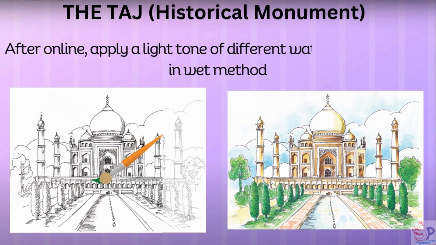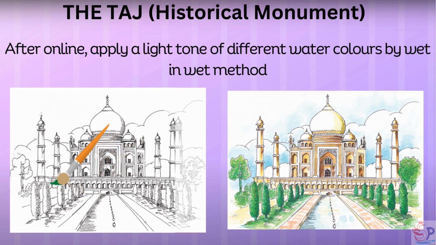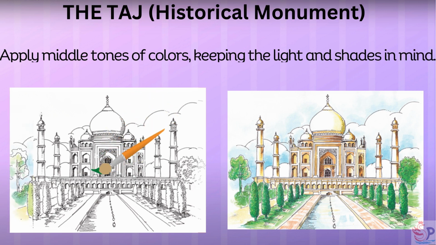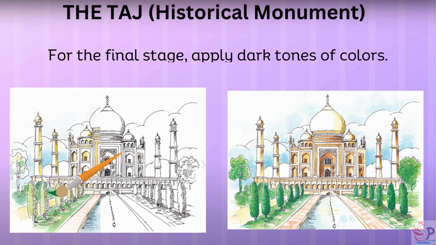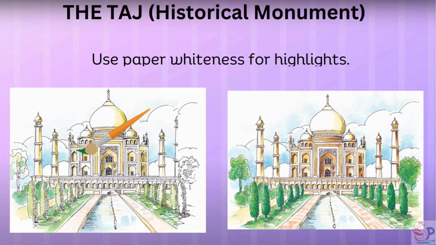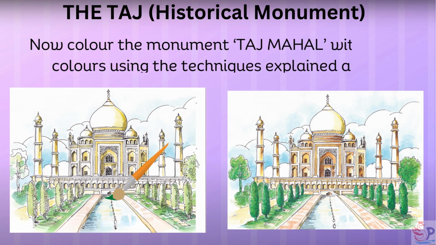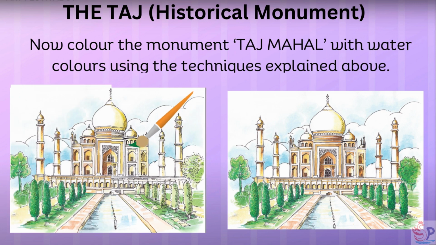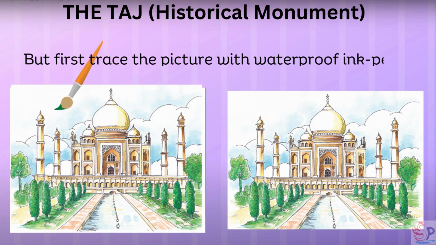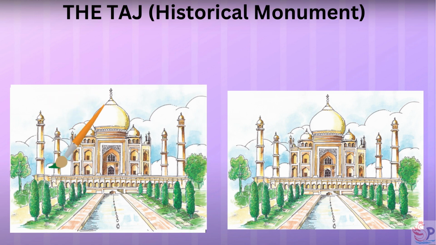After outline, apply a light tone of different watercolors by wet in wet method. Apply middle tones of colors, keeping the light and shades in mind. For final stage, apply dark tones of colors. Use paper whiteness for highlights. Now color the monument, Taj Mahal, with watercolors using the techniques explained above. But first trace the picture with waterproof ink pen.